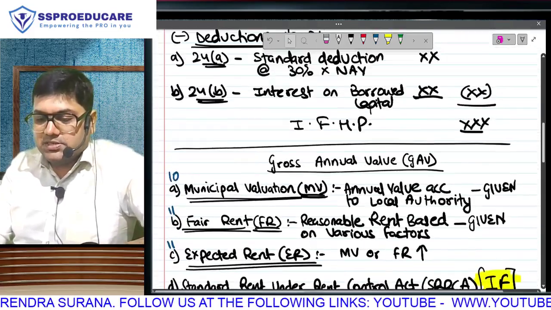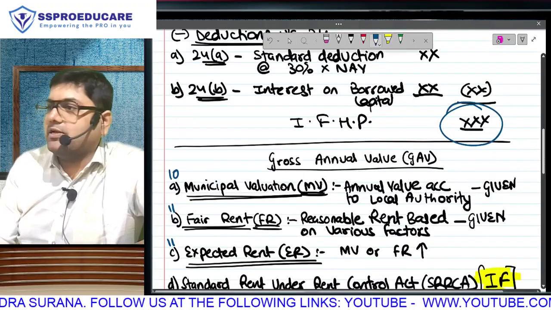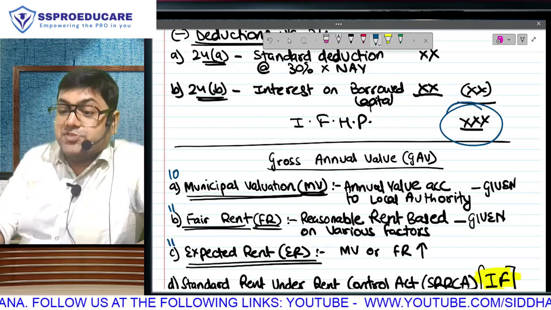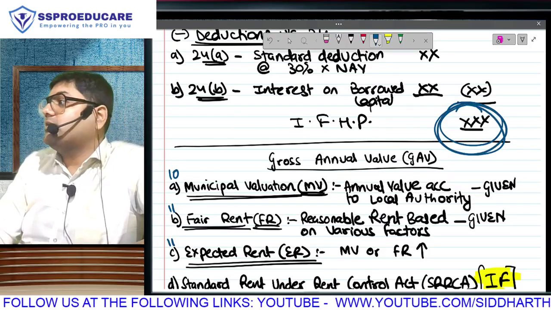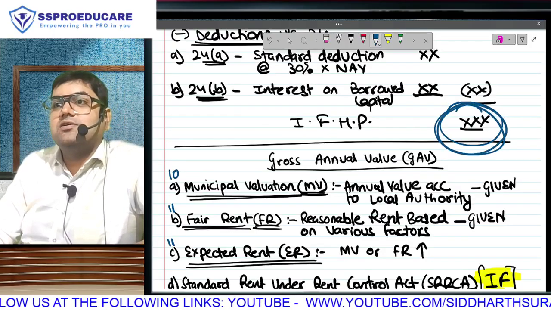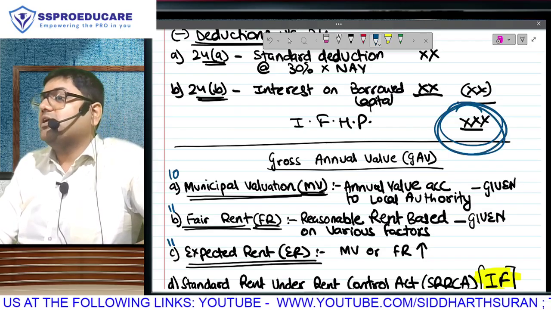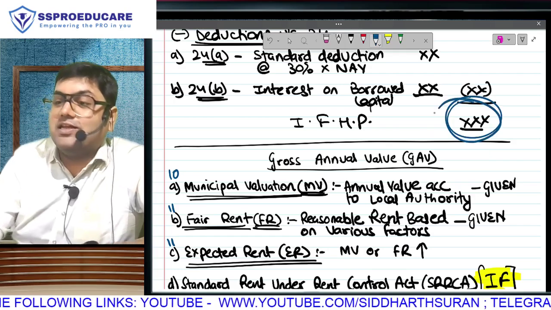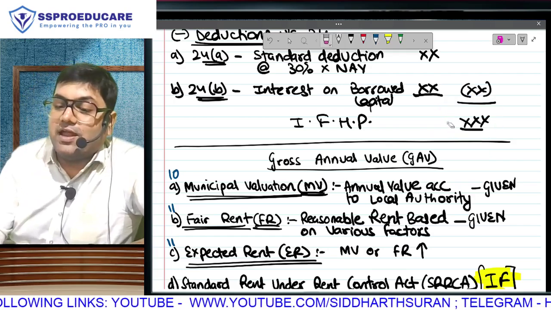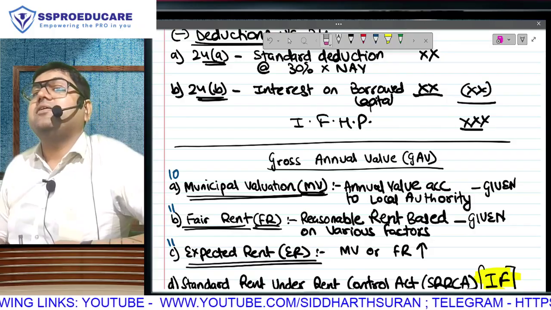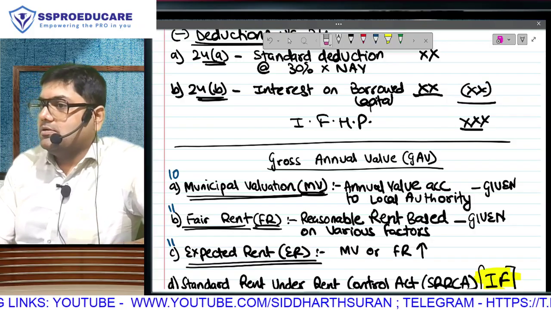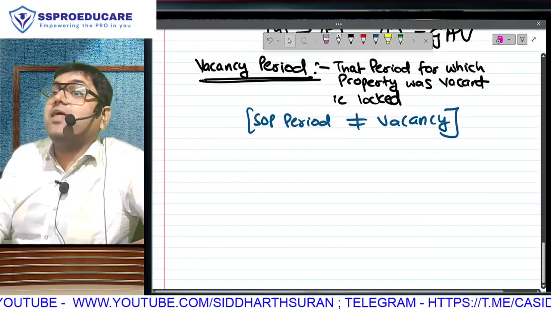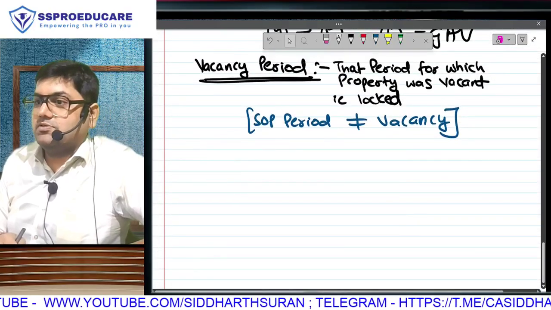एक बात समझना जरा please, that income from house property का this final answer that you are getting is going to become a part of your NTTI, where in this amount में we will add other heads of income, salary, business, capital gain, other sources, which will give us GTI from which we will take deduction. मतलब we have to now go and individually find out the final answer of each of the heads of income so that we can take the total of them and get our NTTI. समझा क्या? हाँ, तो ये तो just one of the amounts in NTTI. Okay, and in that GAV is just one of the amounts.